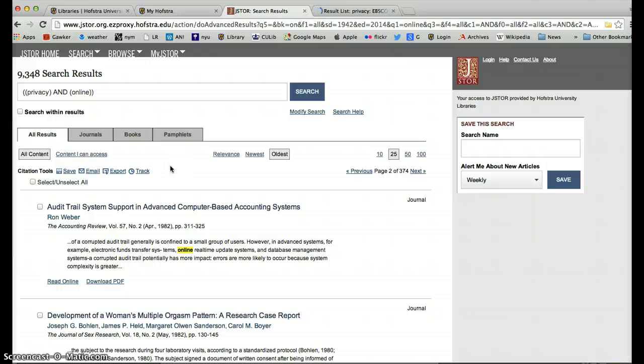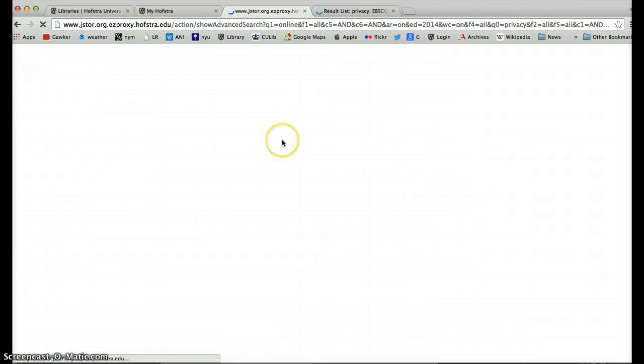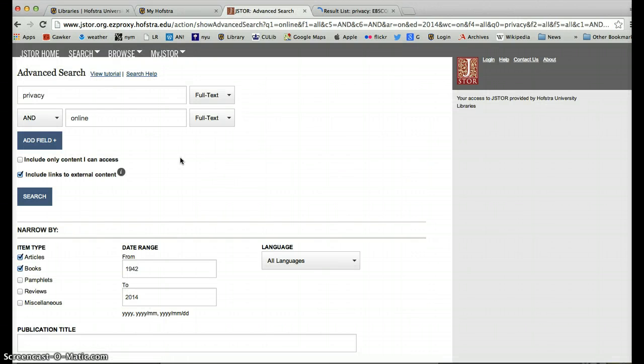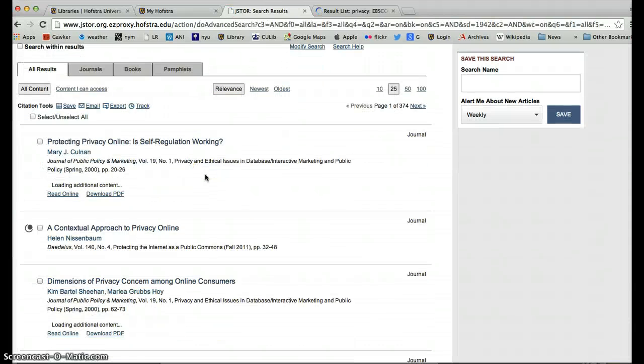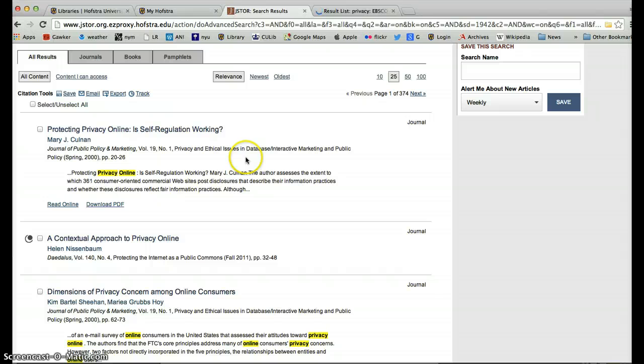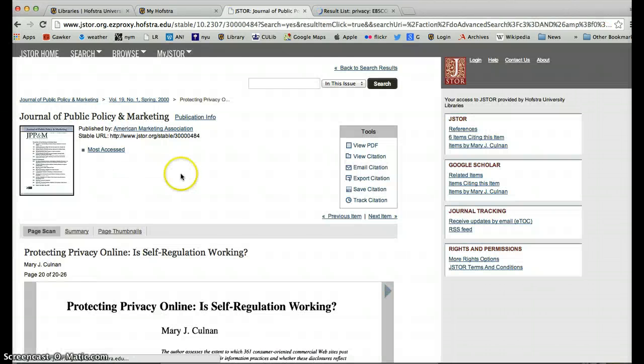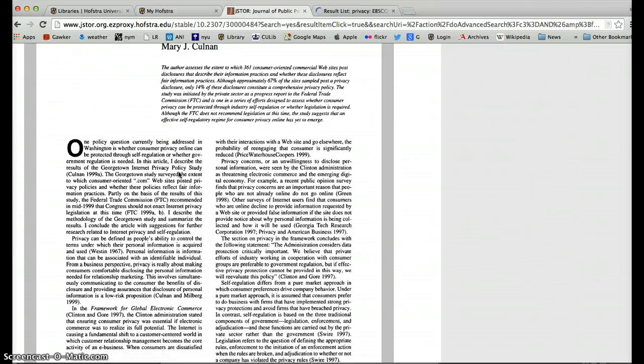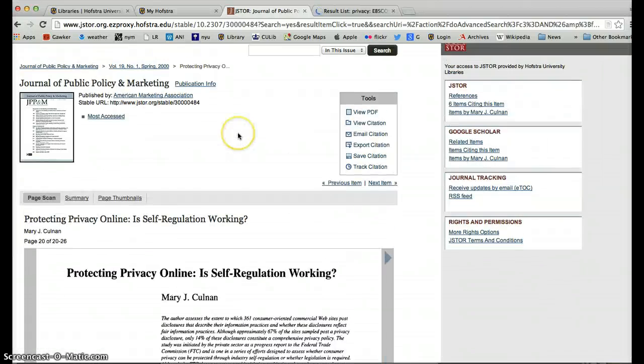JSTOR is really good about having a lot of stuff. So you have to be really good at modifying your search and making it more and more specific once you find the kind of thing you're interested in. Now, one way of doing this is when you run a search like this that's very broad and you find something that is really what you want, exactly what I'm interested in, when you get to that item, for every item there's going to be a way to focus in on that subject.